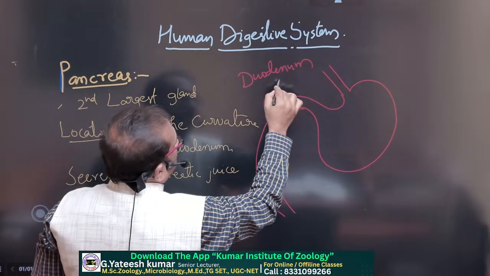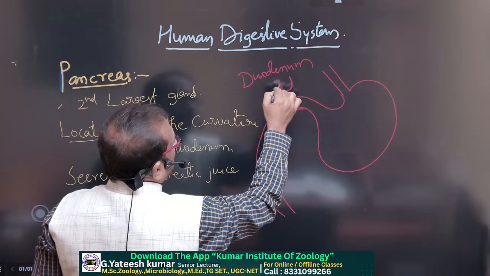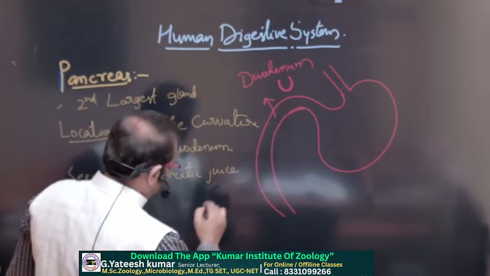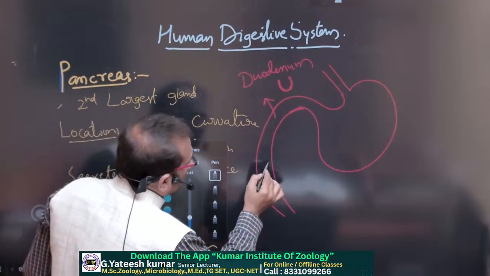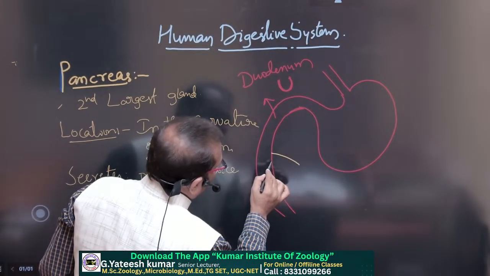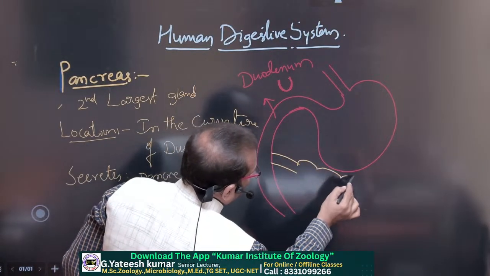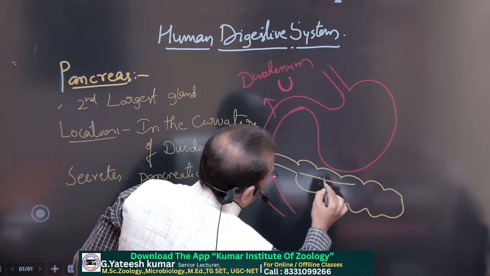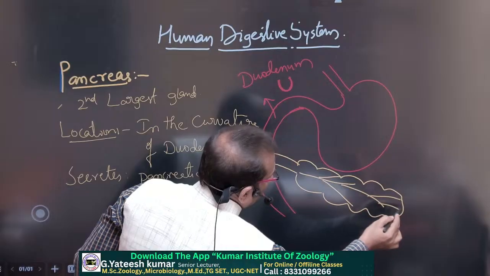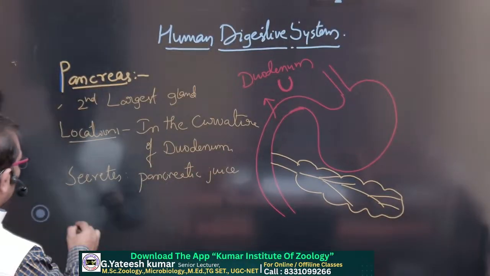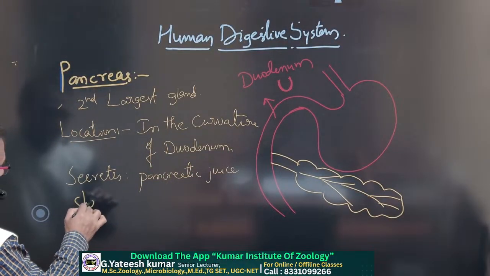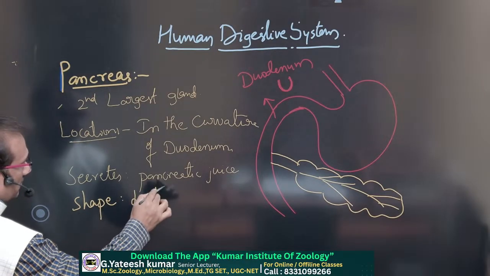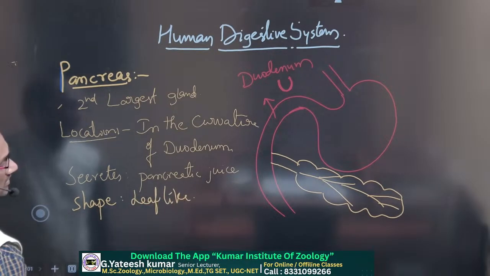Duodenum is U-shaped in structure. In the U-shaped structure here, the location of pancreas is in the curvature, it is located here. If you take the shape, a pancreas is a leaf-like gland, second largest gland.